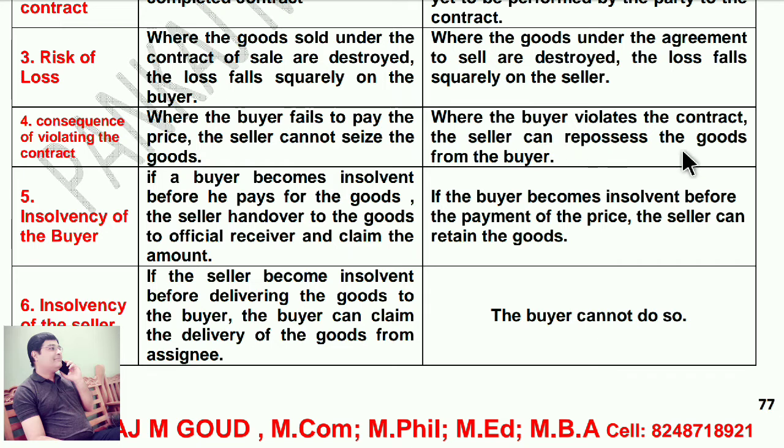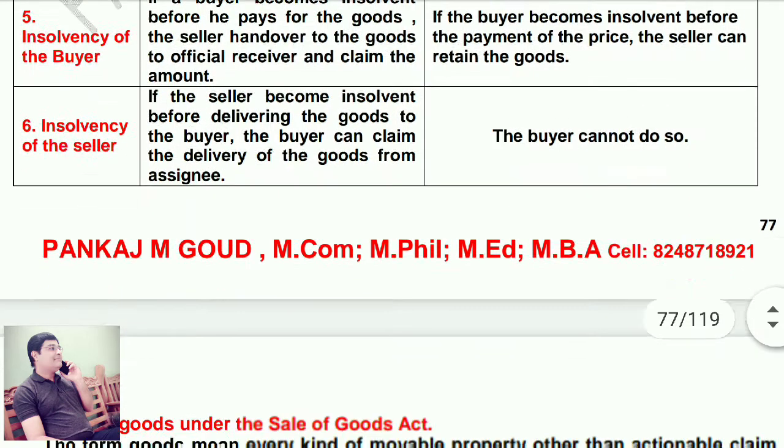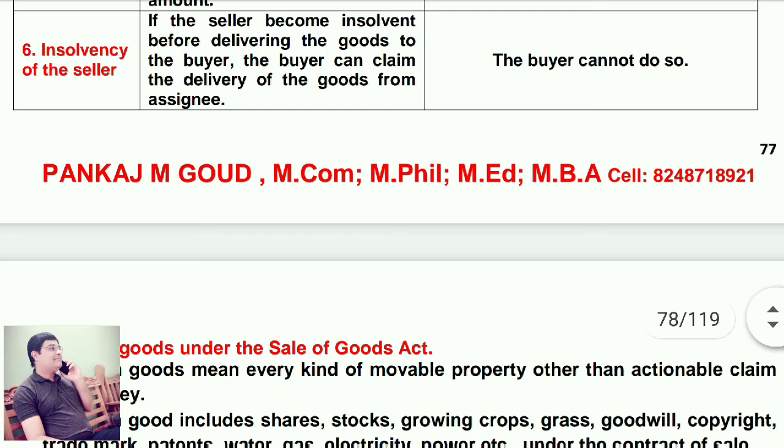Insolvency of the buyer. If a buyer became insolvent before he pays for the goods, the seller hands over the goods to the official receiver and claims the amount. In an agreement to sell, if the buyer became insolvent before payment of the price, the seller can retain the goods. Next point, insolvency of the seller. If the seller became insolvent before delivering the goods, the buyer can claim delivery of the goods from the assignee. In a sale, the buyer cannot do so.